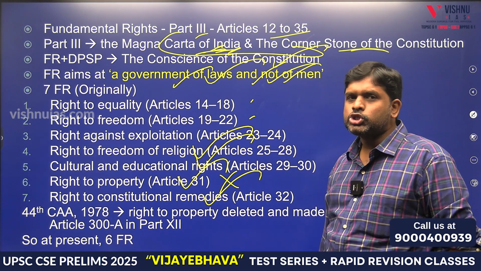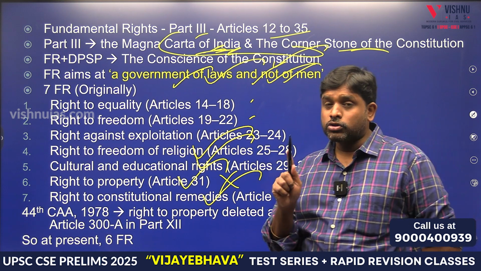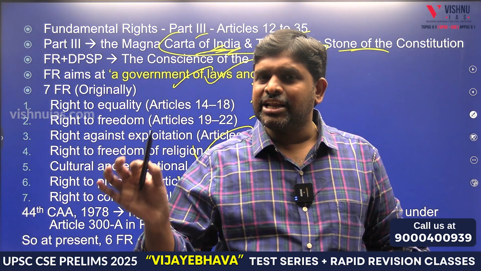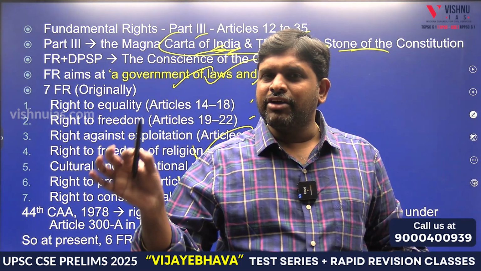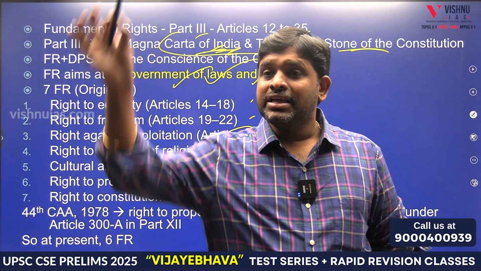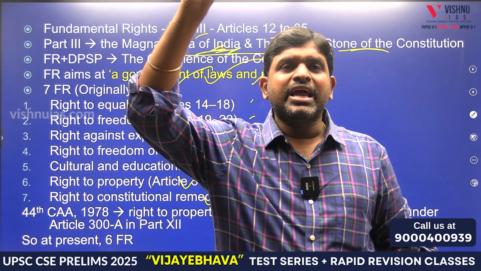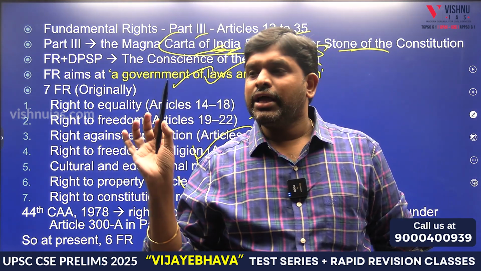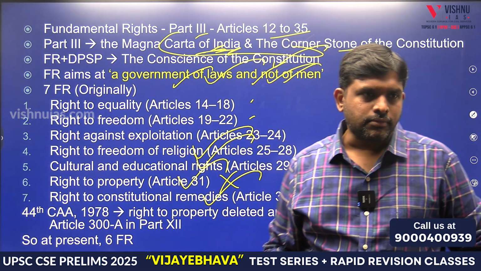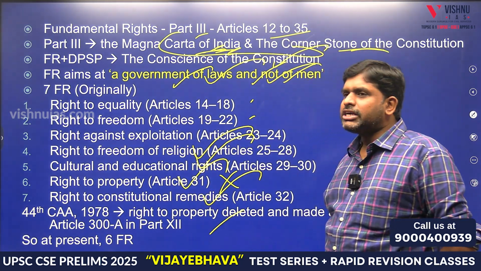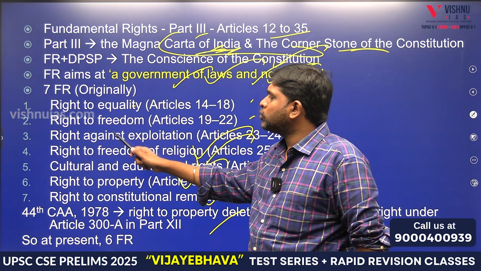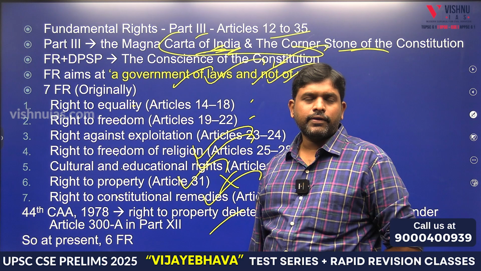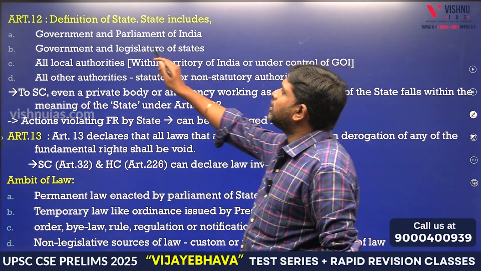44th Constitutional Amendment Act had removed, don't get confused, 44th Constitutional Amendment Act had removed right to property from fundamental rights and placed it as a legal right under Article 300 Clause A. And now right to property is not a fundamental right. So at present, how many fundamental rights we have? 1, 2, 3, 4, 5, 6. 31 is no more.